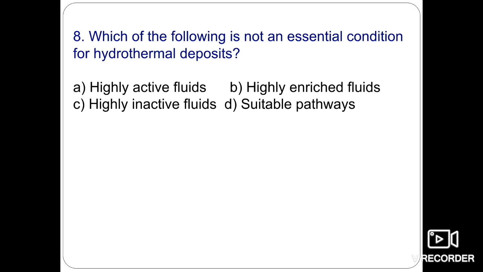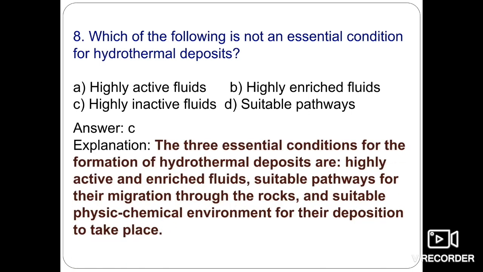The highly active fluids, highly enriched fluids, highly inactive fluids, or the suitable pathways. So the following is not an essential condition. There are three essential conditions for the formation of hydrothermal deposits. Firstly, we will understand what hydrothermal deposits are.